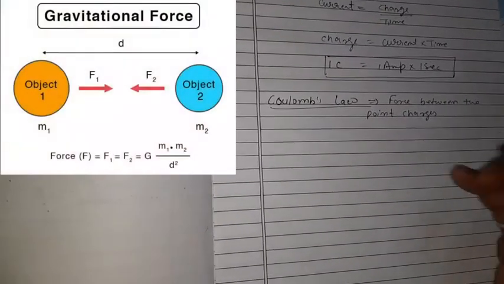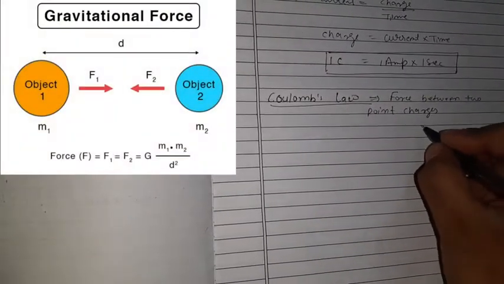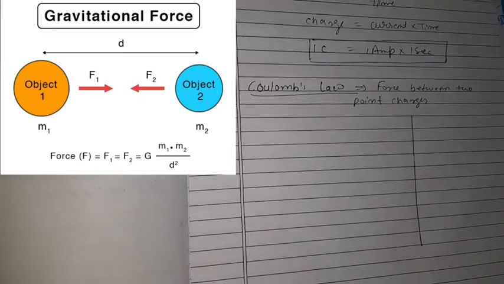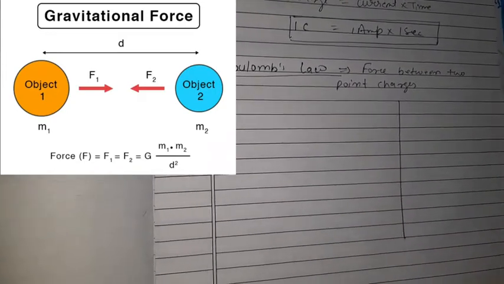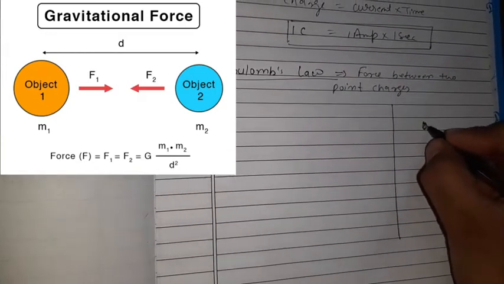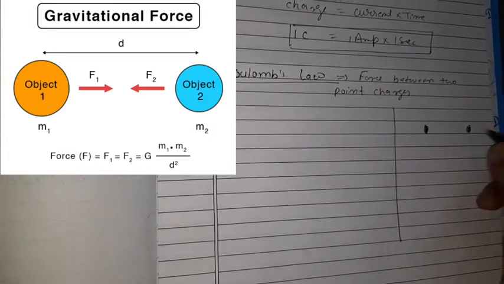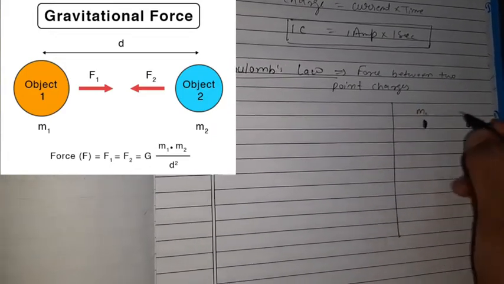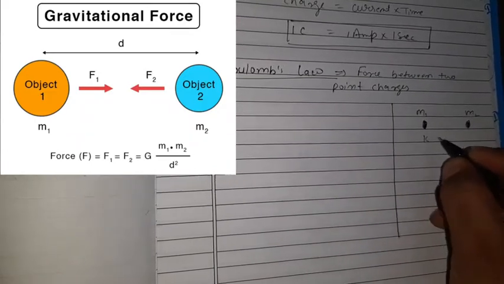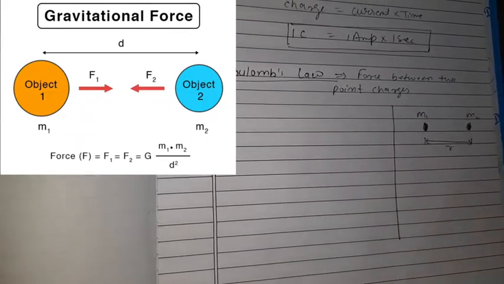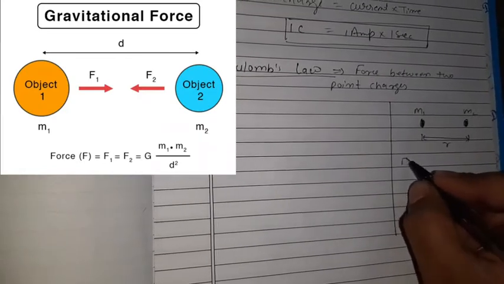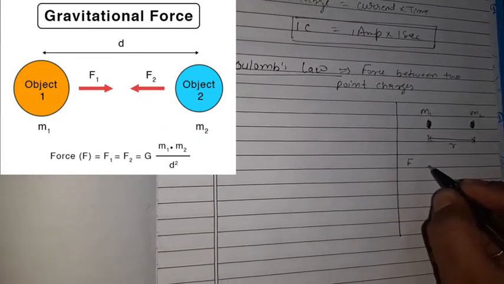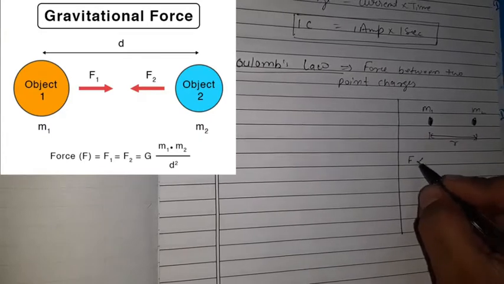Let us compare this force with gravitation. As I told you, this force is quite similar to gravitation, so I will discuss the gravitation law here. What was the gravitation law? It says, suppose we have two point masses, m1 and m2, at some distance r. So the force of attraction between these two masses was